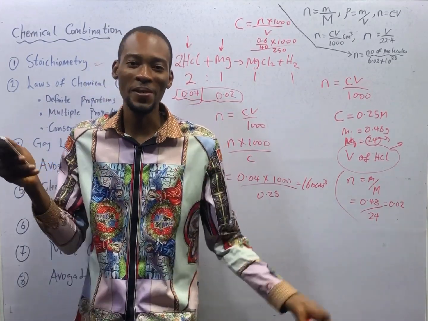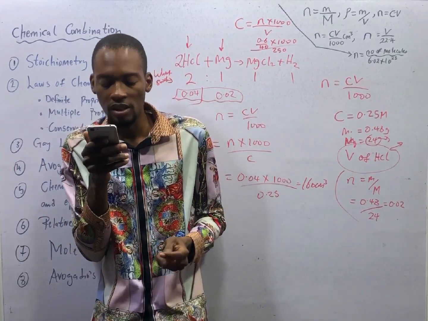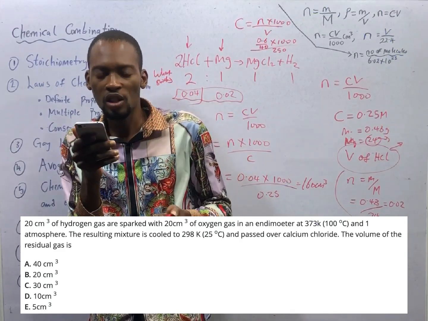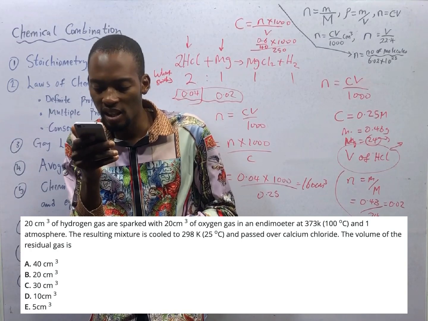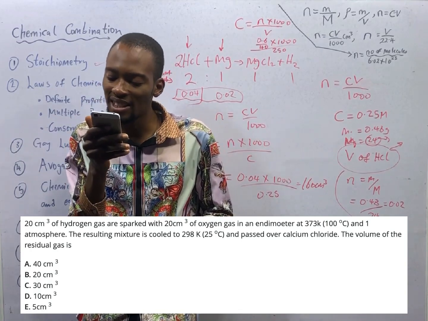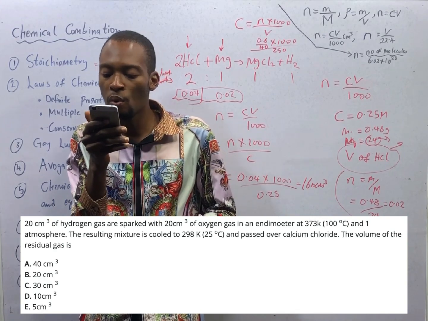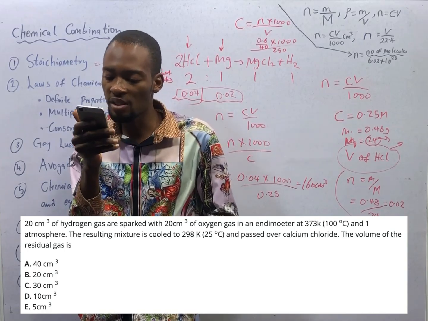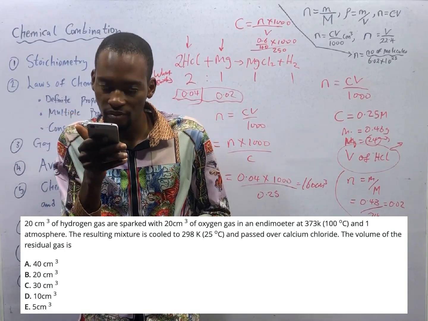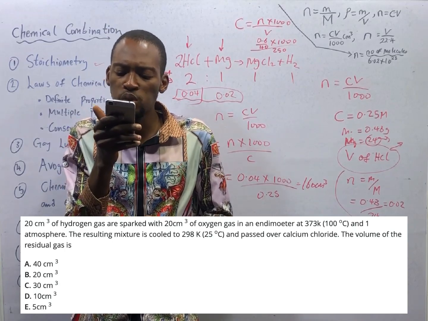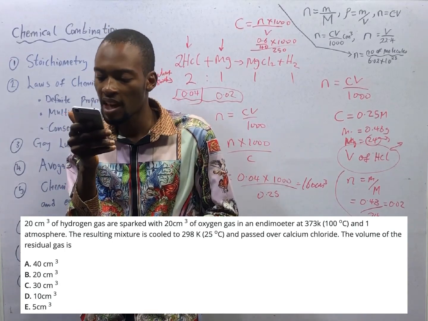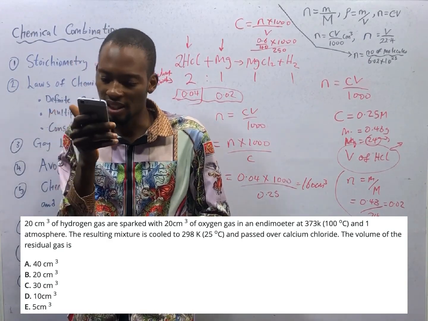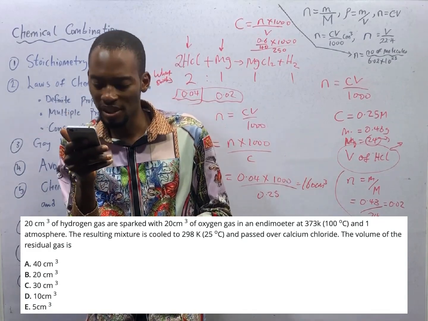You see, you don't need to solve in most of these questions. And look at this one. It's like the first question we solved in stoichiometry. But this is something I want to point out. 20 cm cube of hydrogen gas are sparked with 20 cm cube of oxygen gas in an eudiometer, whatever, at 373 Kelvin, 100 degrees Celsius, and 1 atmosphere. The resulting mixture is cooled to 298 Kelvin and passed over calcium chloride. The volume of the residual gas is dash.